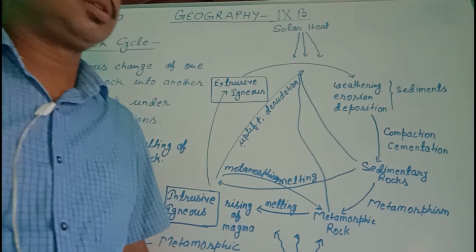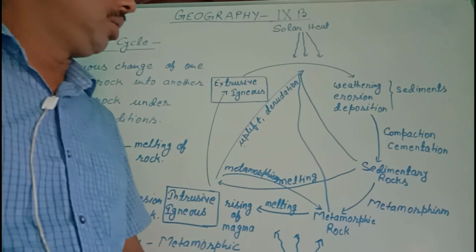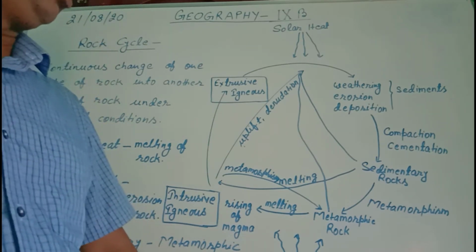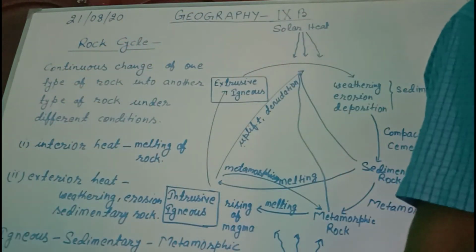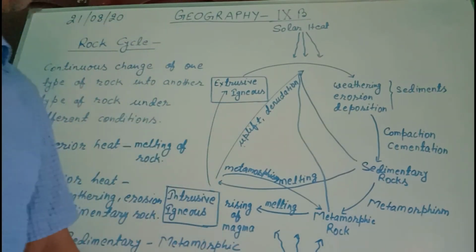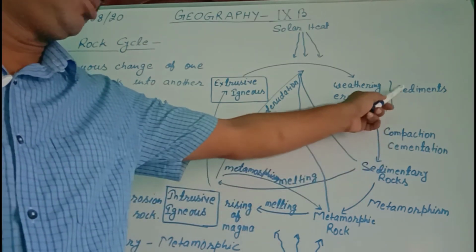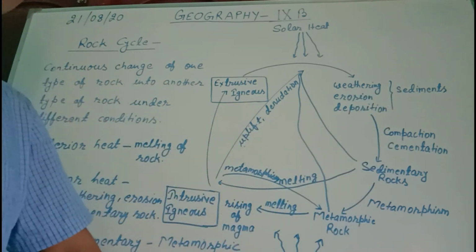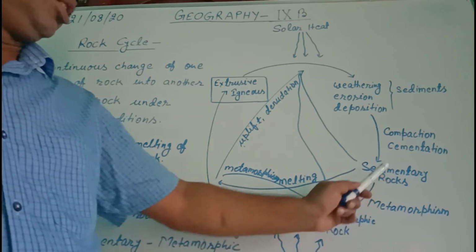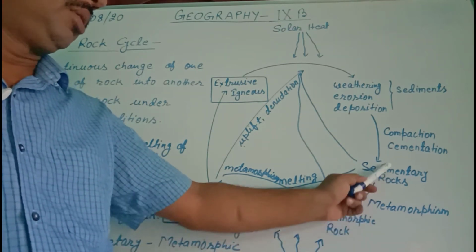Extrusive igneous are weathered, eroded and deposited as sediments, and after compaction and sedimentation of the sediments, sedimentary rocks are formed.